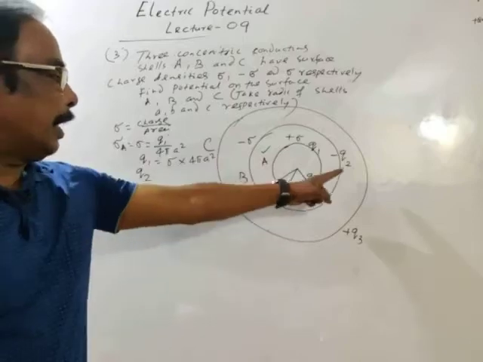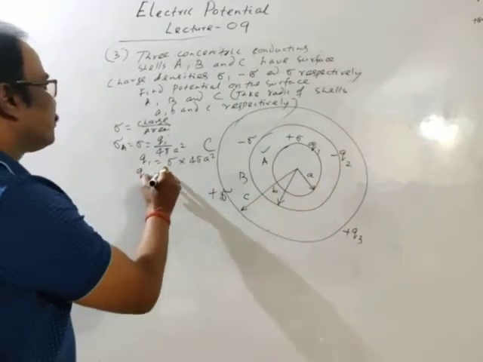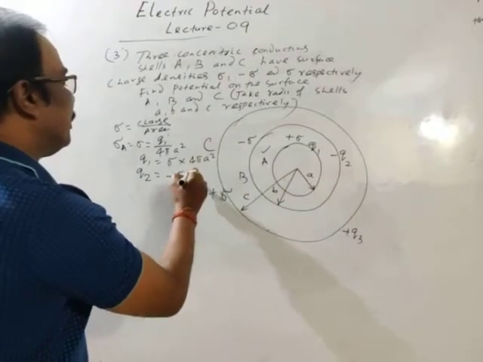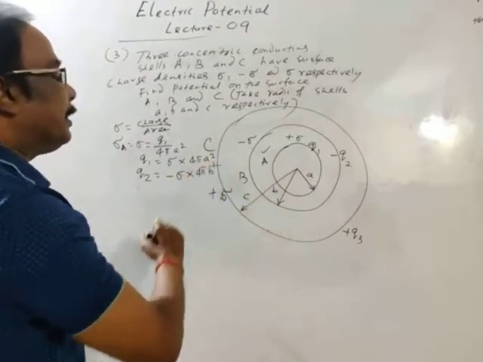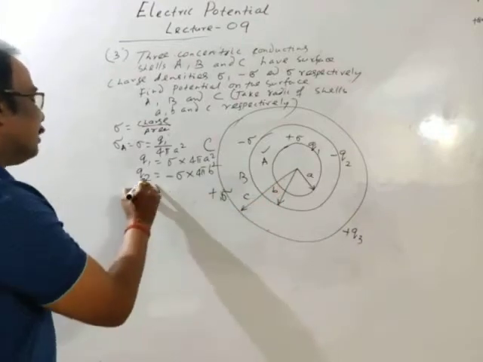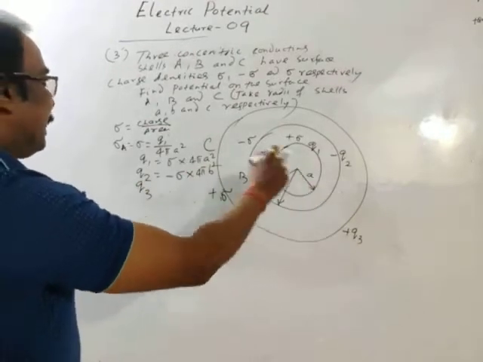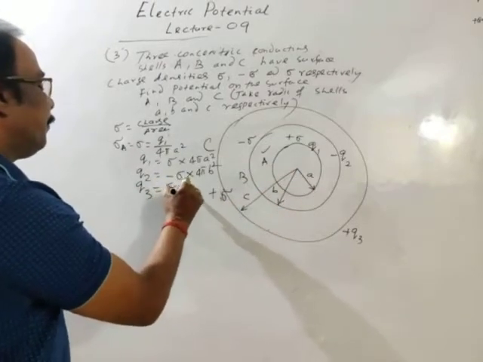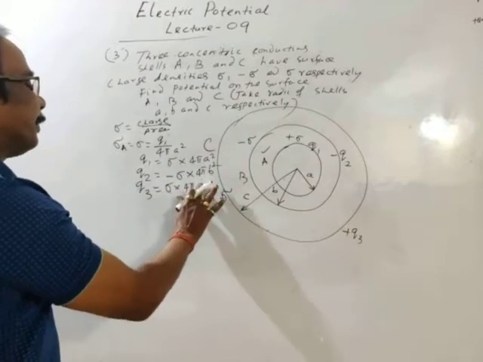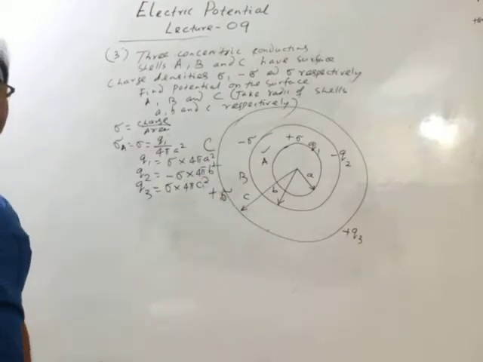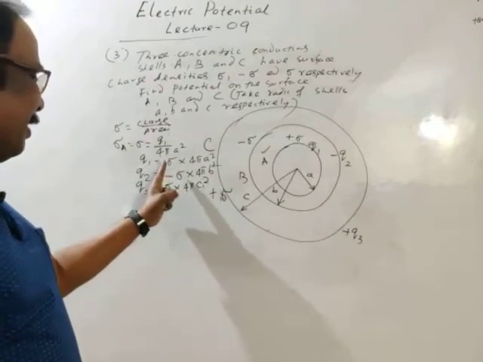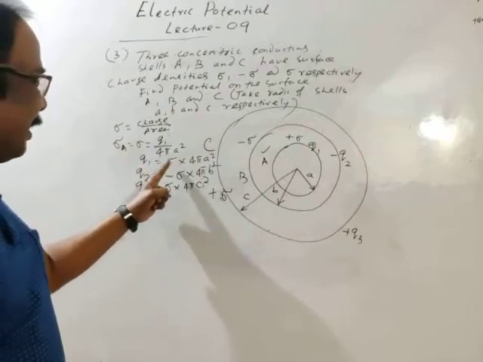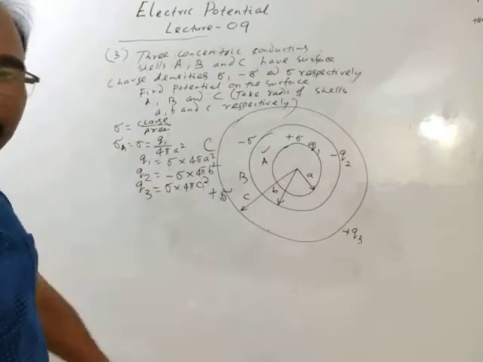Similarly, Q2, the charge on shell B, is minus sigma into 4 pi B square, radius B. Similarly, the charge on shell C is positive, plus sigma into 4 pi C square. Is it right? Surface charge density into surface area is equal to charge. Here the surface charge density is positive, here negative, and again it is positive.